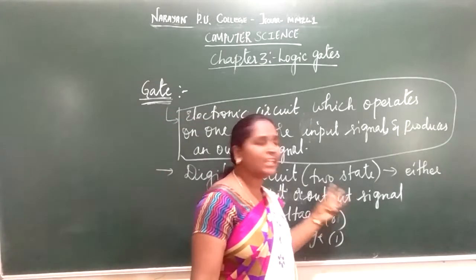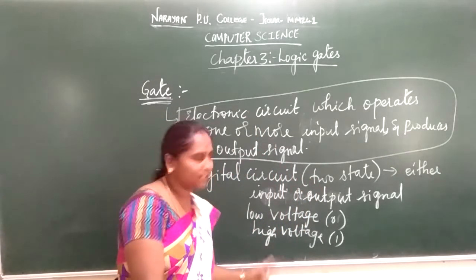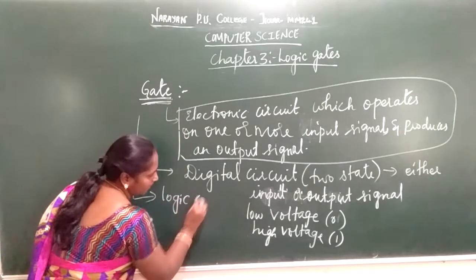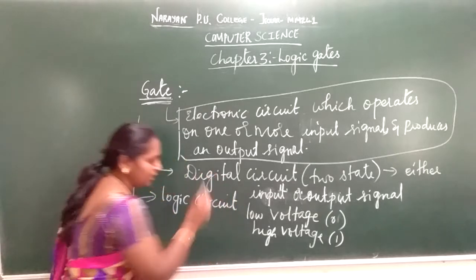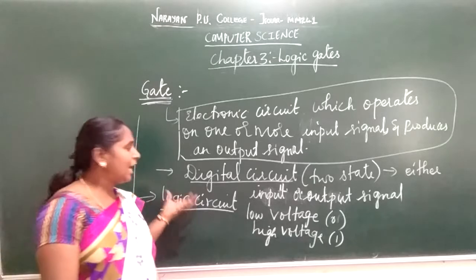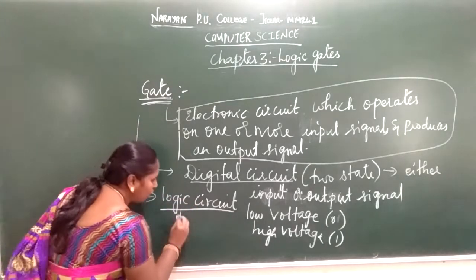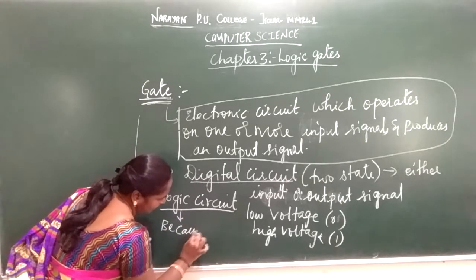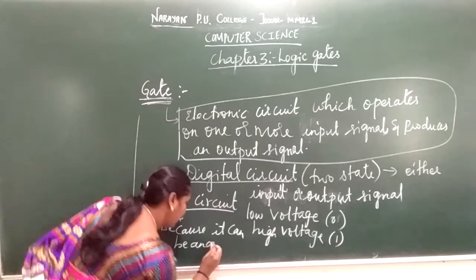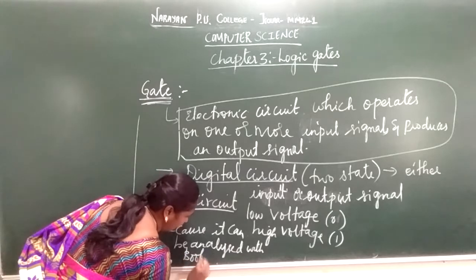That is, the input or output signal can have either two states, that is the low voltage state or high voltage state. And this digital circuit, that is this gate, is also defined as a logic circuit. Not only a digital circuit, it can also be defined as a logic circuit because it can be analyzed with Boolean algebra.